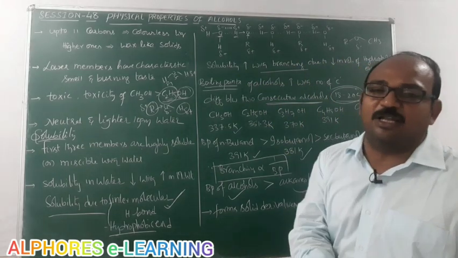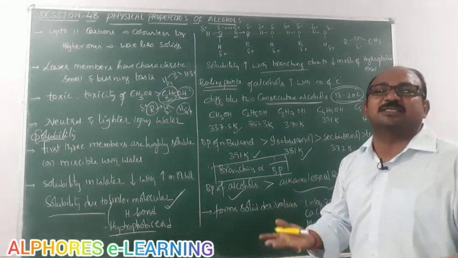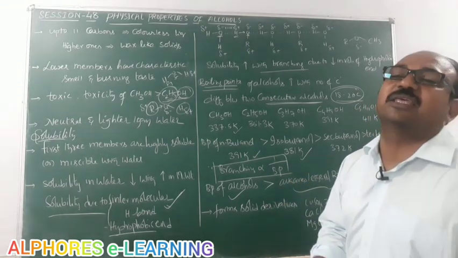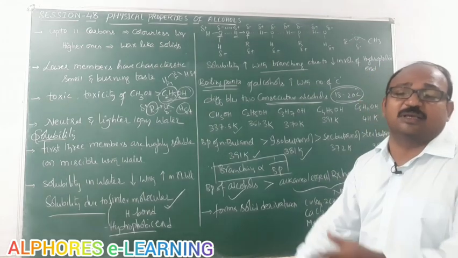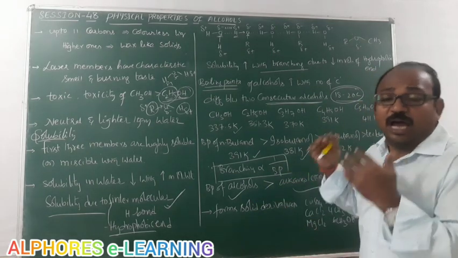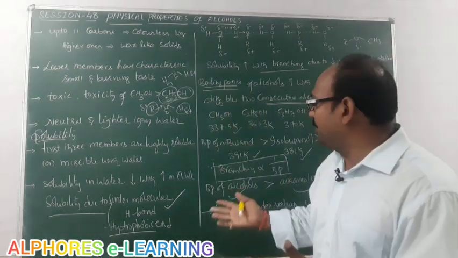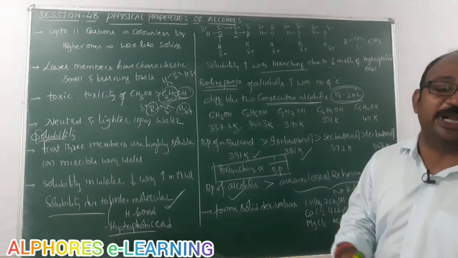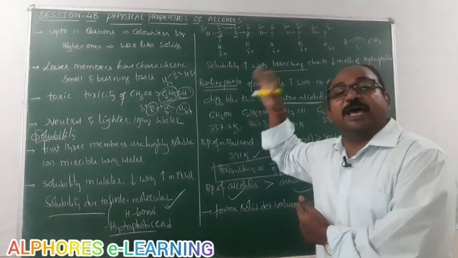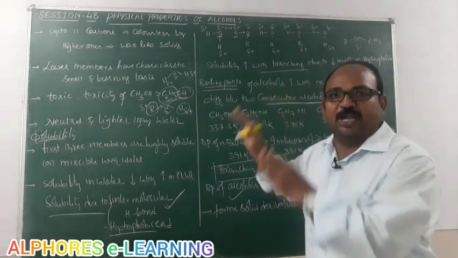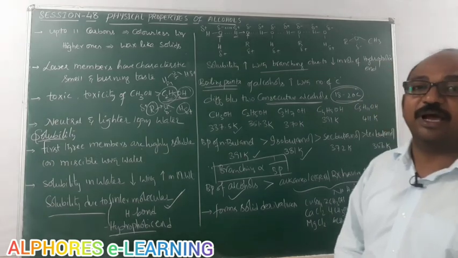Even in alkanes, polarity is very less. Alkanes are almost non-polar. In alkyl halides, polarity is there, but the C-X bond polarity is not that much when compared to the bond polarity of alcohols, O-H and O-C, on both sides. The C-X bond polarity is very less compared to this one. That's why the boiling points of alcohols are very high.